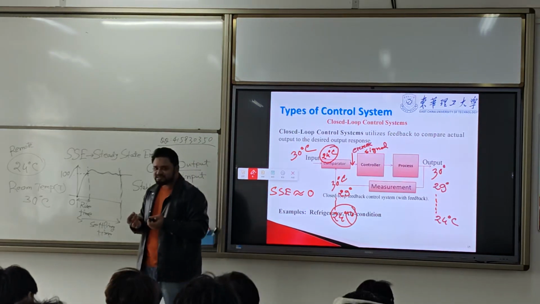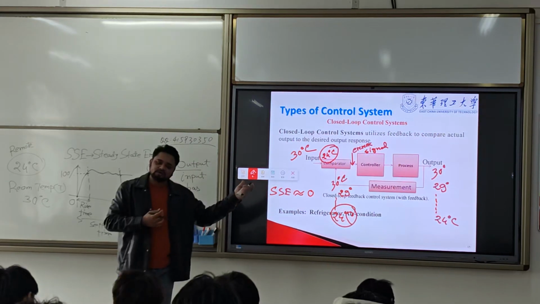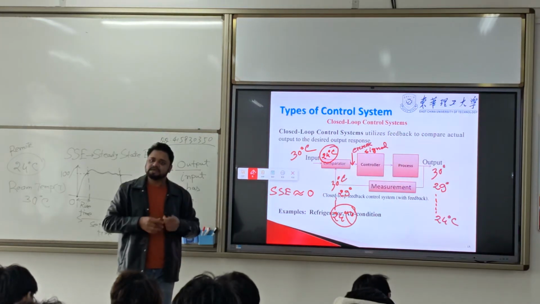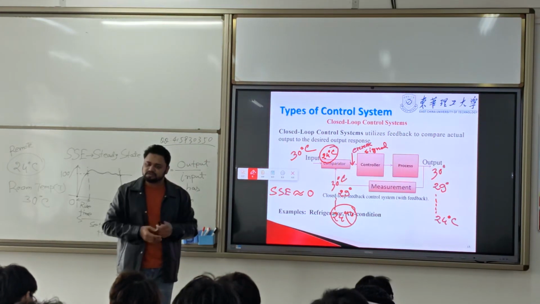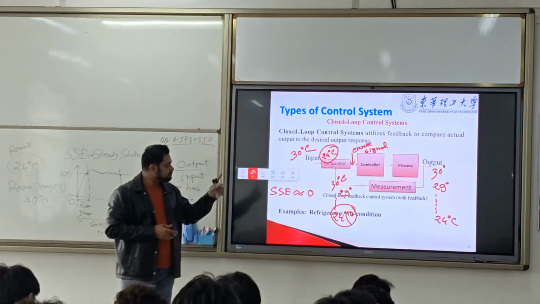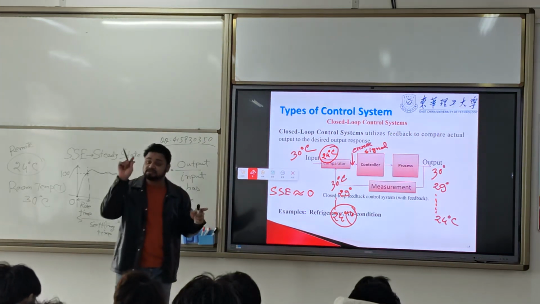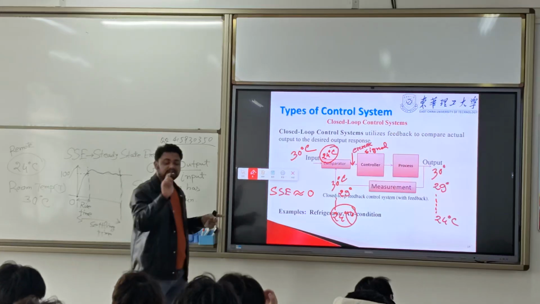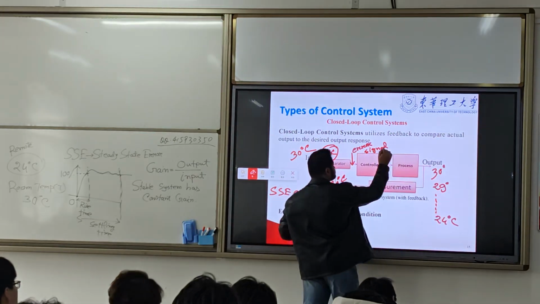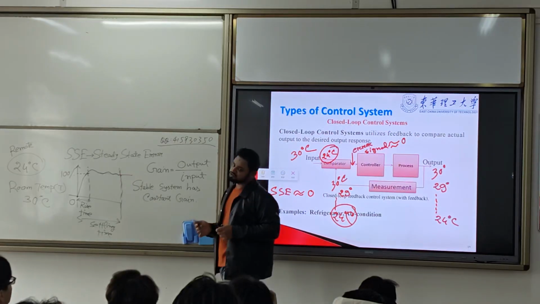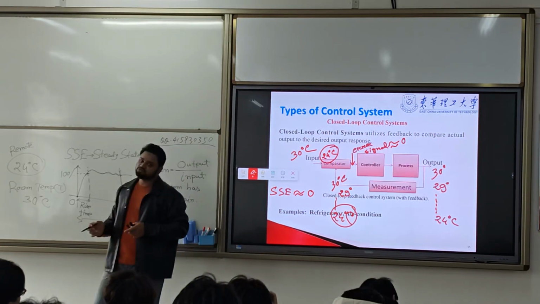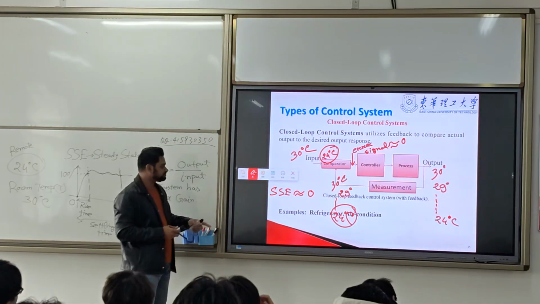And why does it get 0? That means we got our desired response. This is what the closed loop control system, or automatic control system, does: it makes the error signal 0, based on the reference that you provide to the control system.